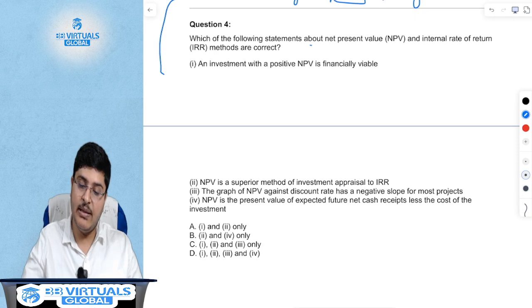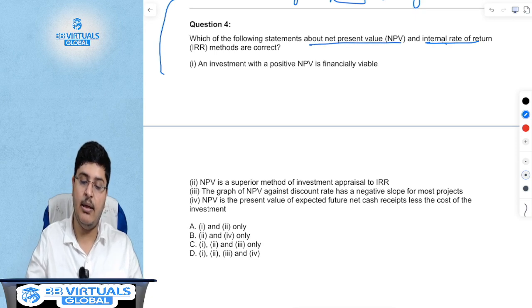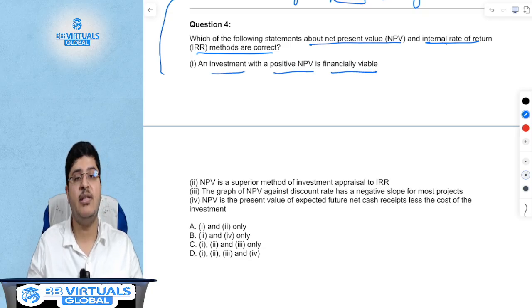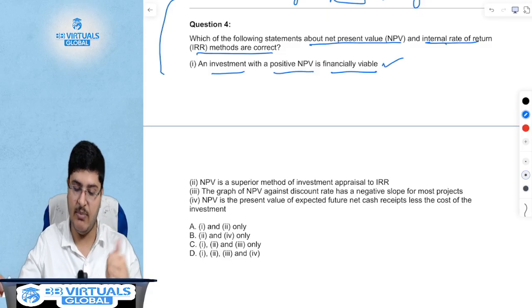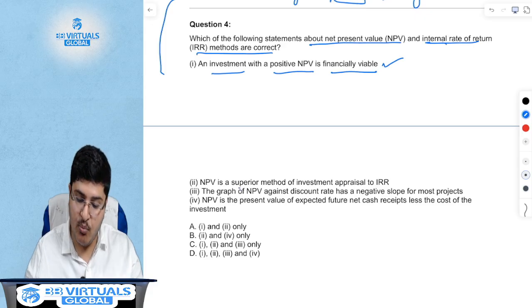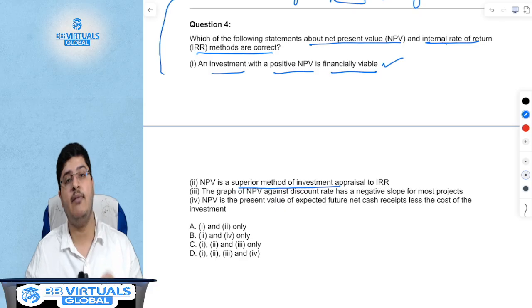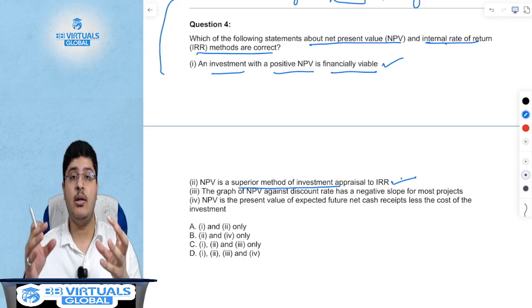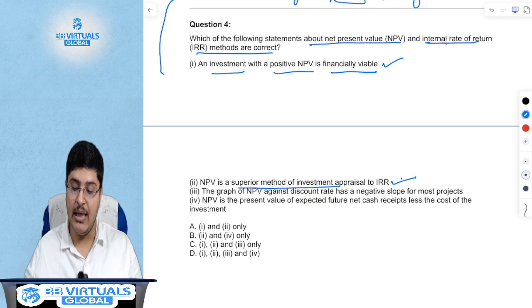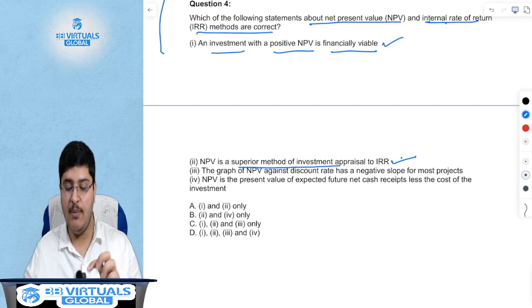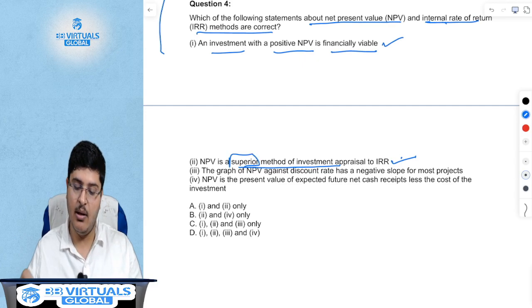Which of the following statements about NPV and internal rate of return methods are correct? An investment with a positive NPV is financially viable? Yes, because we had said if the NPV is positive, you should accept the investment. Fair enough. NPV is a superior method of investment appraisal to IRR. We discussed it as a superior method. Yes, because with NPV, you will come to know what is the total amount of wealth that is getting added to the shareholders' wealth. In case of IRR, that number may be lower, and hence NPV is the superior method.